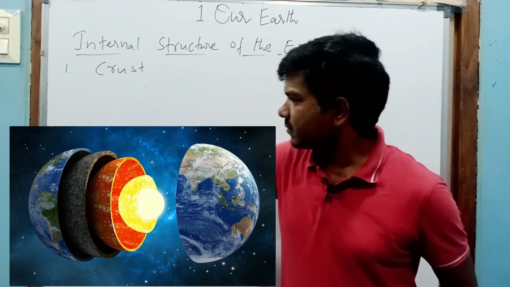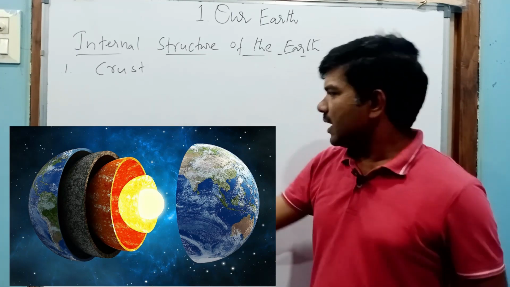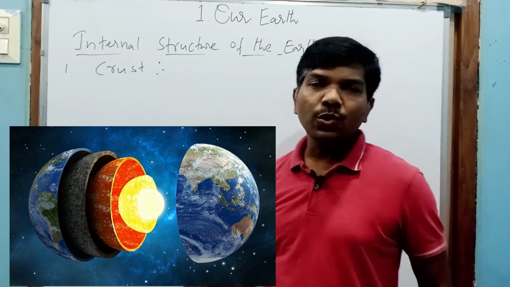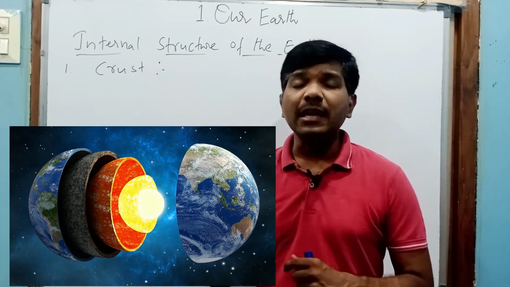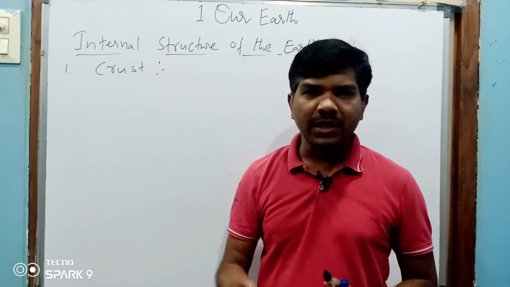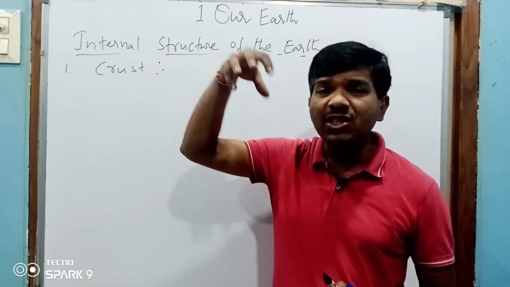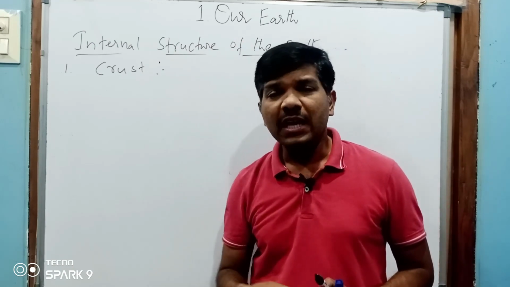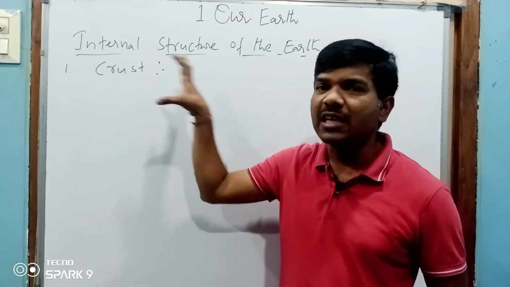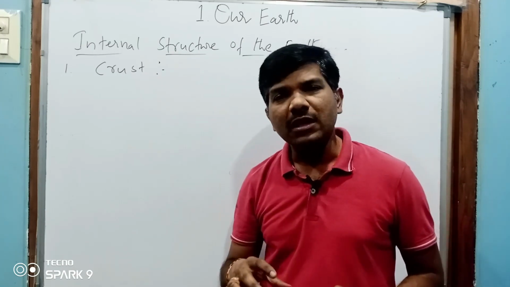Crust. Dear students, as we know how the crust was formed, once you recall: at the earth formation stage, the heavier objects reached the inside of the earth, and the lighter particles went away and settled on the top of the earth.